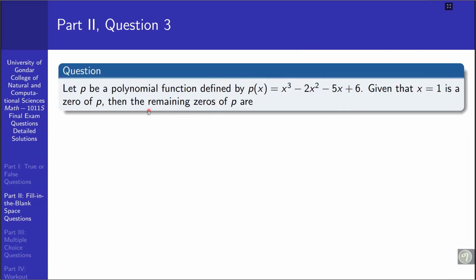Question number 3: let p be a polynomial function defined by p of x equal to x cubed minus 2x squared minus 5x plus 6. Given that x equal to 1 is a zero of p, then the remaining zeros of p are blank.